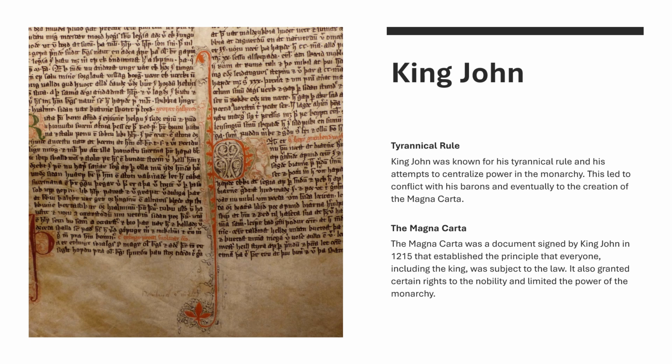The Magna Carta. The Magna Carta was a document signed by King John in 1215 that established the principle that everyone, including the king, was subject to the law. It also granted certain rights to the nobility and limited the power of the monarchy.